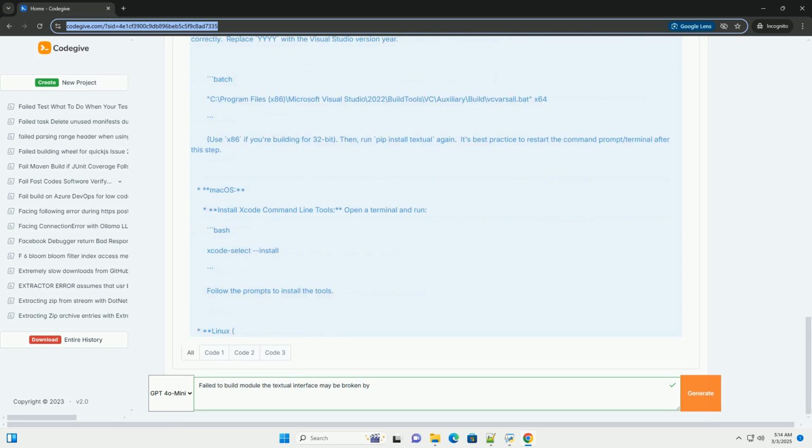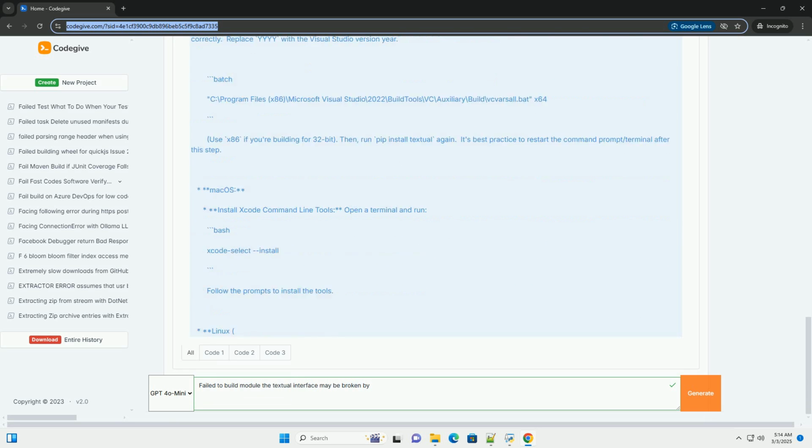Test: open a new command prompt and run cl or gcc to verify that the compiler is now available. Important considerations. Restart: after making changes to environment variables or installing new tools, always restart your terminal or IDE to ensure the changes are reflected. Check your firewall: make sure your firewall or antivirus software isn't blocking pip or the compiler. Permissions: ensure you have the necessary permissions to write to the installation directories.